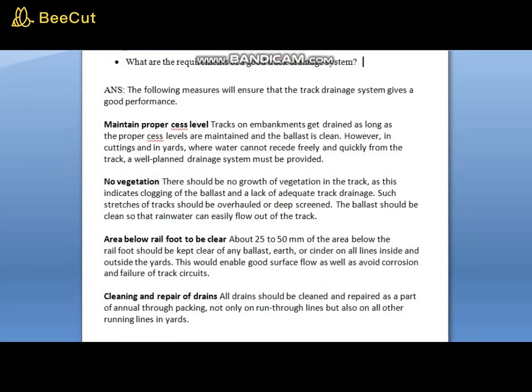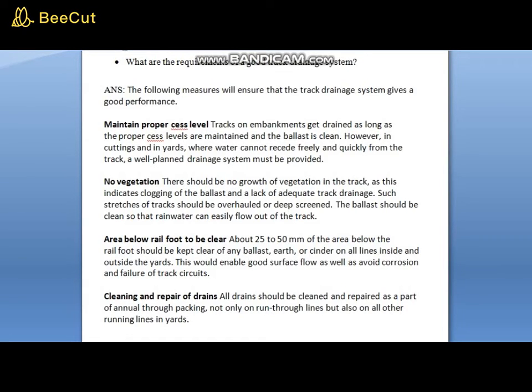No vegetation. There should be no growth of vegetation in the track, as this indicates clogging of the ballast and lack of adequate track drainage. Such stretches of track should be overhauled and deep screened. The ballast should be clean so that rainwater can easily flow out of the track.